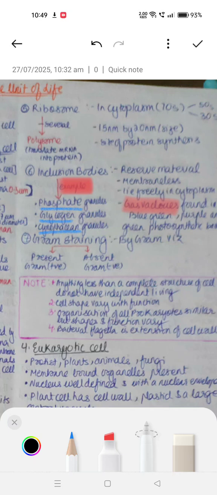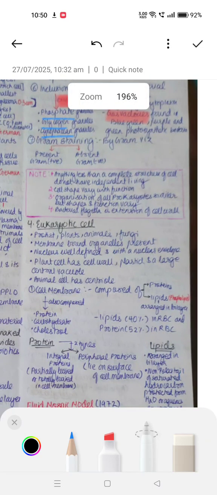Bacterial flagella is the extension of cell wall. So the flagella which helps in motility is an extension of the cell wall. Next we have the eukaryotic cell, which includes the protists, plants, animals, fungi. It has membrane bound organelles present, and obviously the nucleus is well developed with a nuclear envelope.